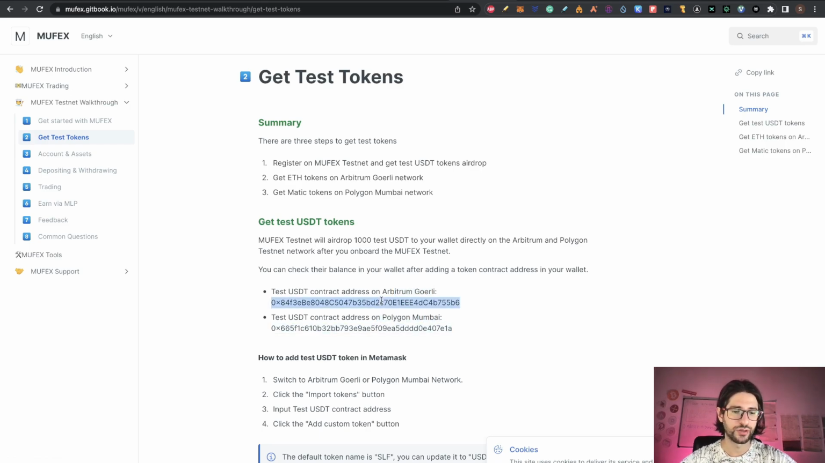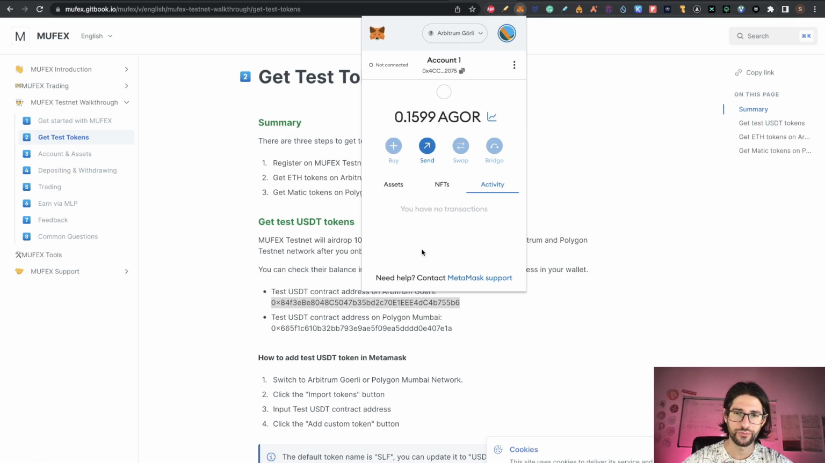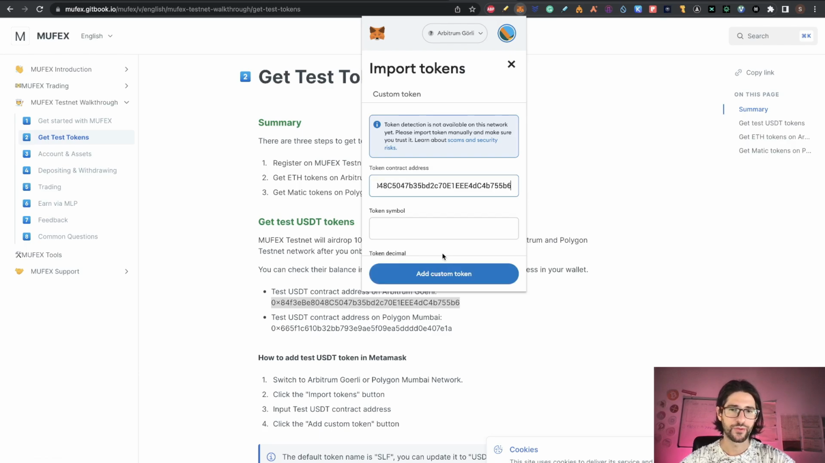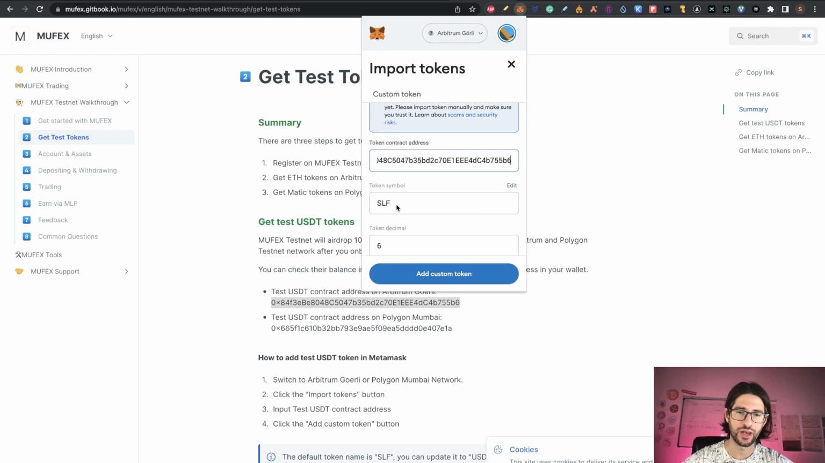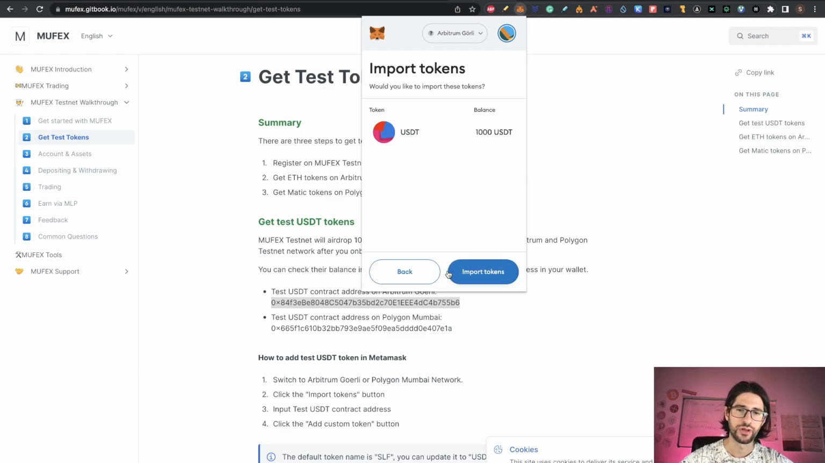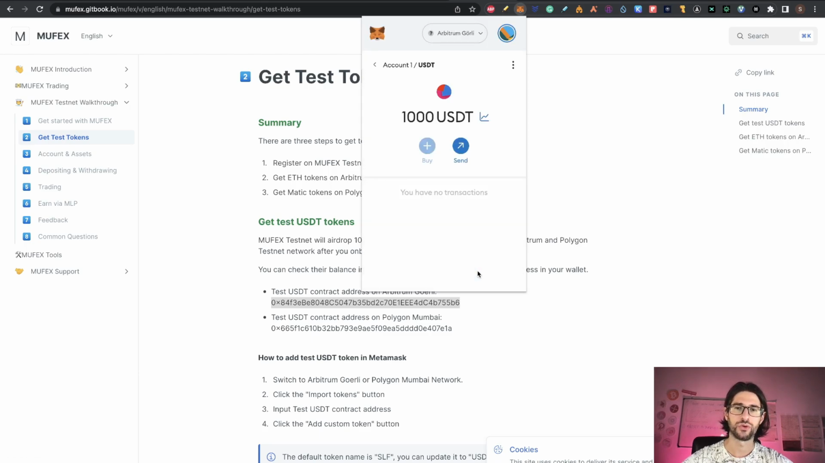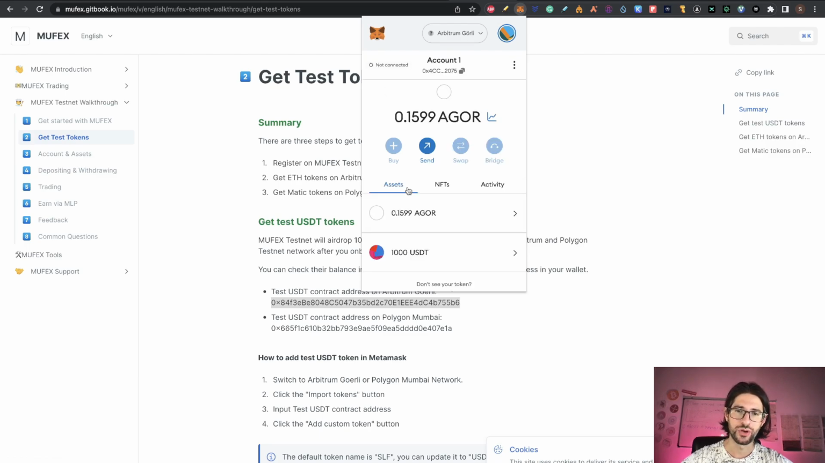Let's say that I want to add it here. This is for Arbitrum Goerli, so I go here, I click on assets, import tokens. I'm going to paste the address there and you can see that it says SLF. You can edit that if you want and you can put USDT, but the important thing is that you use the correct contract. Click add custom and you can see we have a balance of 1,000. So click on import and you are done. You are going to see the 1,000 USDT for this particular testnet here on Arbitrum Goerli.